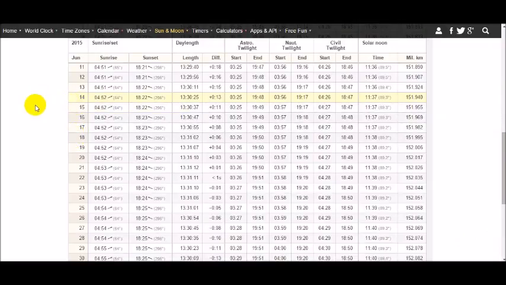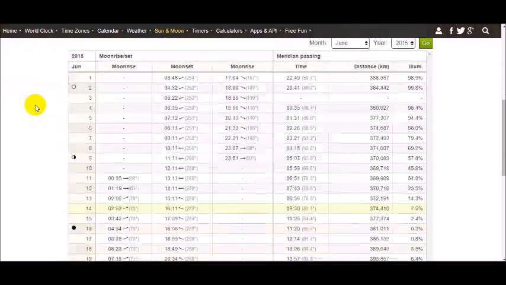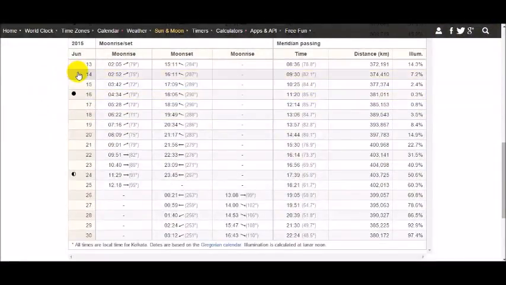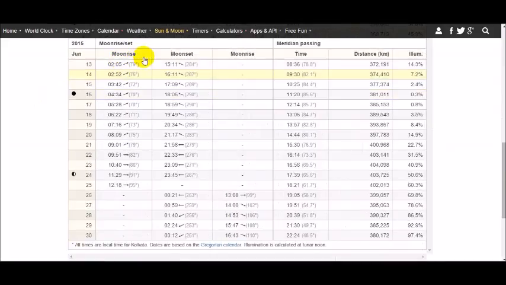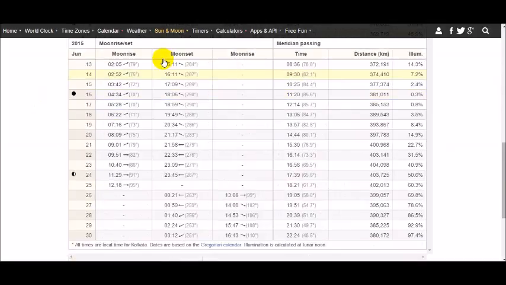That should suffice. And for the moon, similarly, we need to take a look at June 14 to June 18. That should suffice. And we need not even take a look at the sunrise and the moonrise data. What we're interested in is the sunset and the moonset timings.